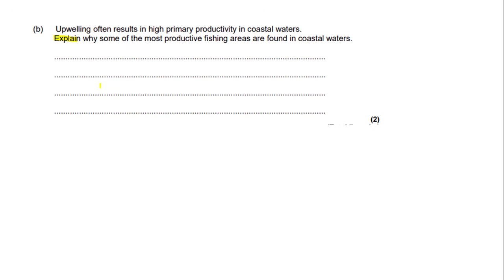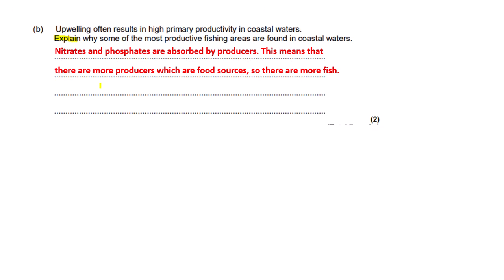As this is an explain question, you need to justify your answers. So this is what I've written. Nitrates and phosphates are absorbed by producers. Now I've written this because in the question it says that there is a high primary productivity, so there is a high amount of producers in coastal waters. So the fact that high amounts of nitrates and phosphates are absorbed by producers means that there are more producers, as they can survive better due to the presence of nitrates and phosphates.